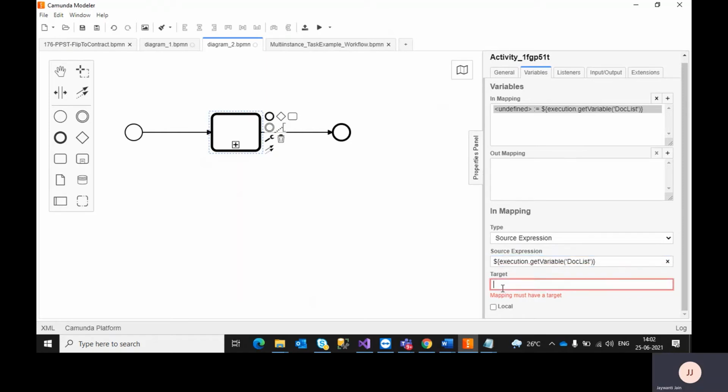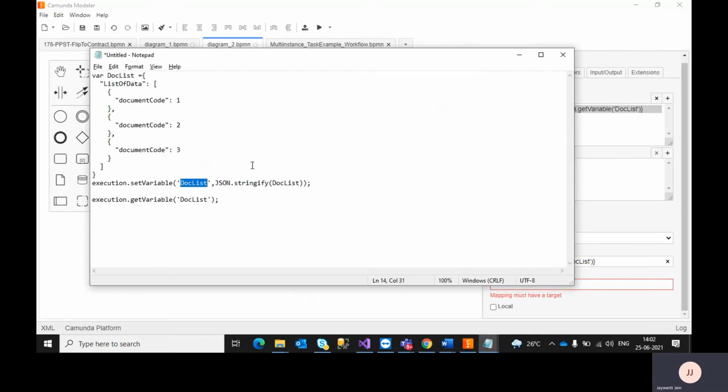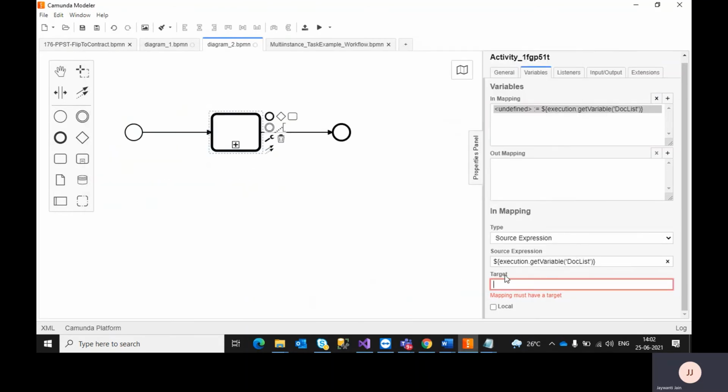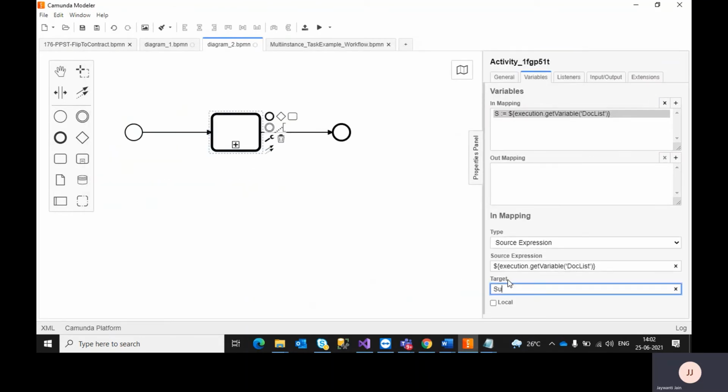And I need to give some different name. Docklist is the name of a variable in the parent process, so I need to give some different name. So I am giving a sub docklist. If you see here, the expression has been generated and put here: sub docklist equal to execution.getVariable docklist. Now, instead of using the docklist variable in your child process, you need to use the sub docklist.